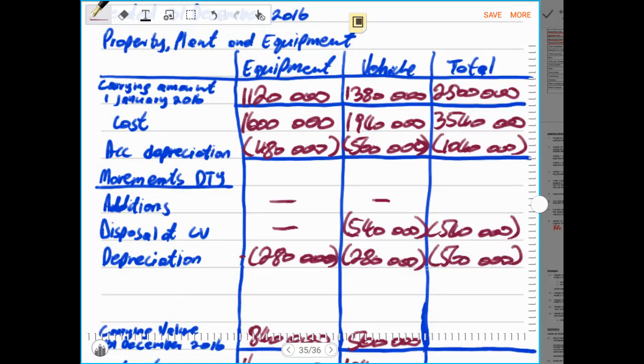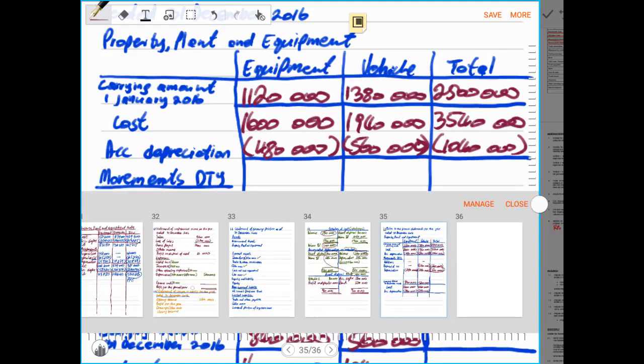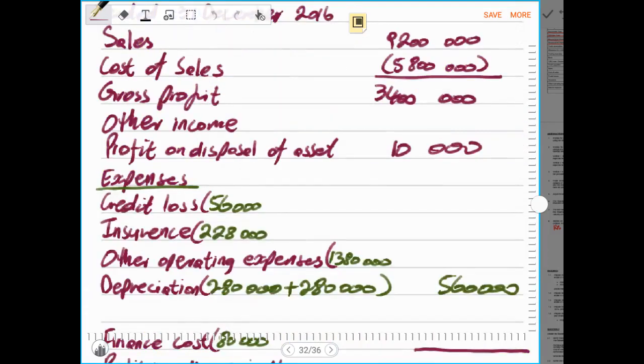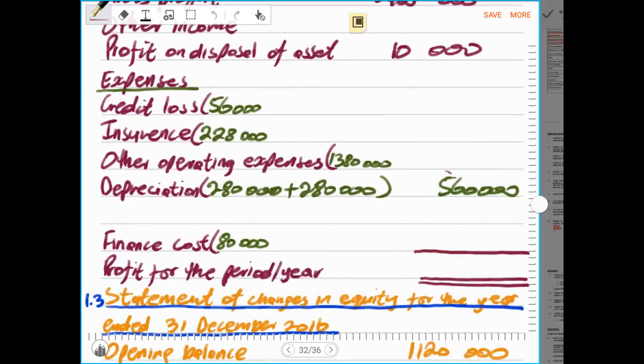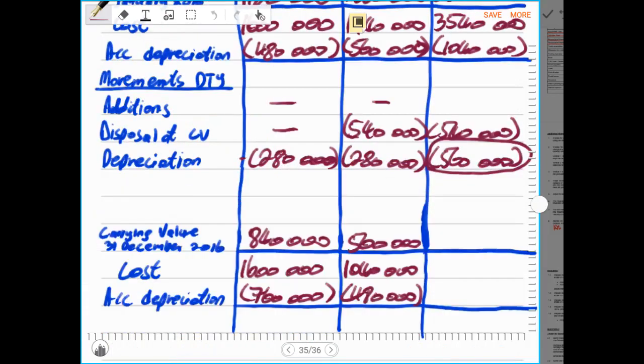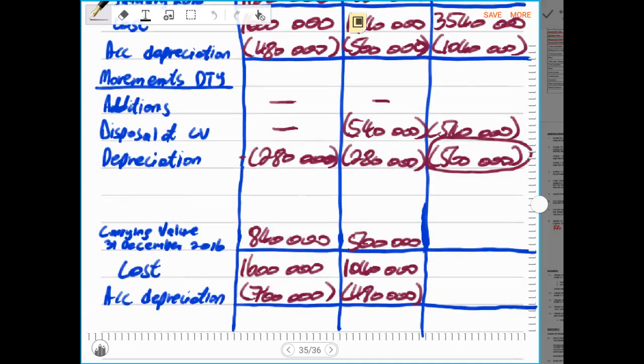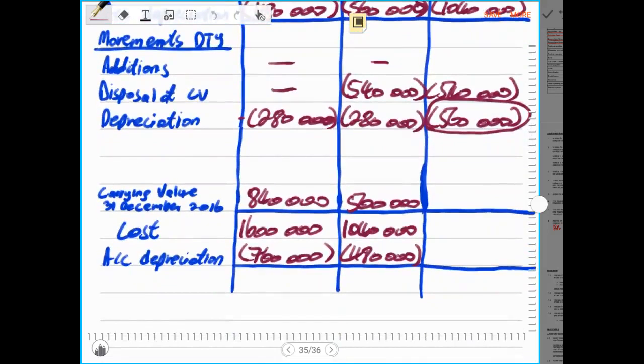And this amount must be the same as the one that is in the income statement. Total of the depreciation in the income statement should be the same as that 560. And if you confirm that, our total depreciation was 560,000 rands. So it means our calculations are very accurate. Then from here we calculate the total of the carrying amounts, and the total of your carrying amounts should give you 1,400,000 rands.